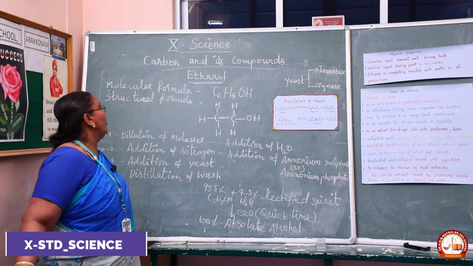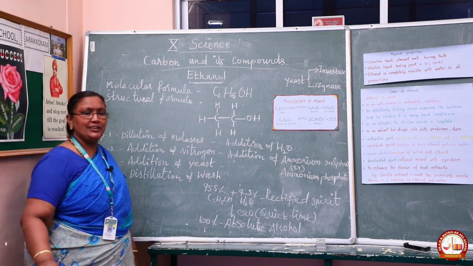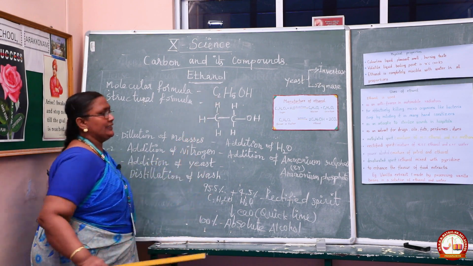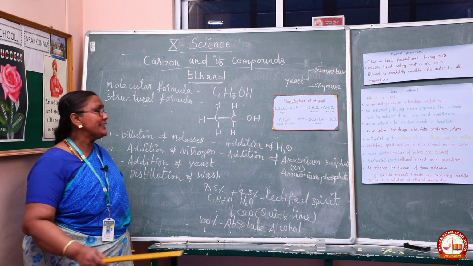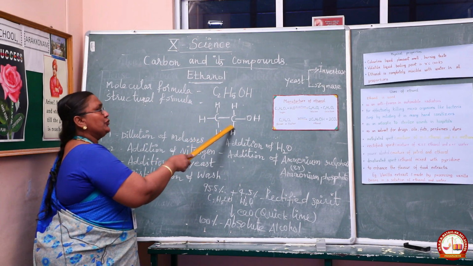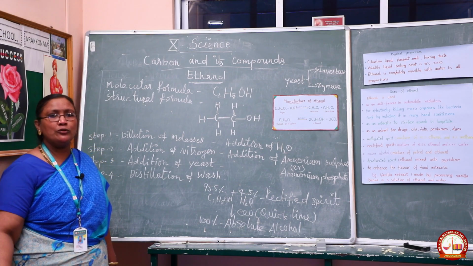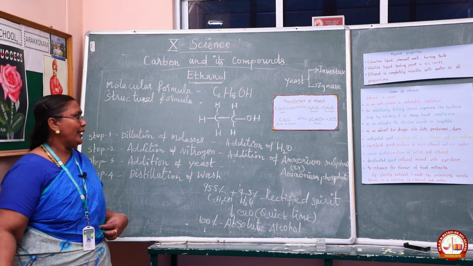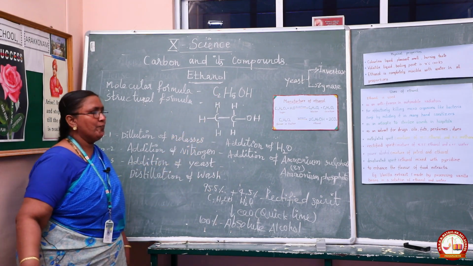What is the molecular formula for ethanol? C2H5OH. The structural formula for ethanol is written like this: C2H5, and then OH. OH is nothing but the functional group of alcohol. It is otherwise called a hydroxy group. Are you able to follow, students? The structural formula, then the molecular formula.